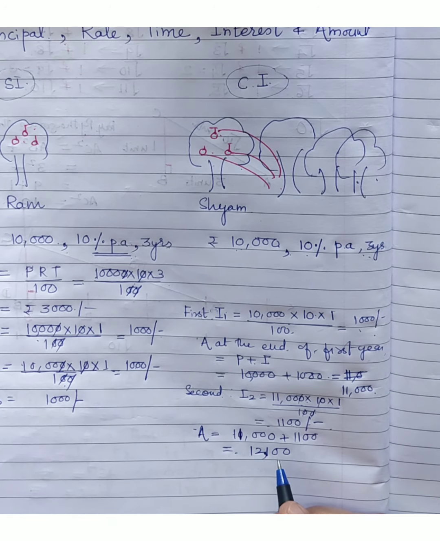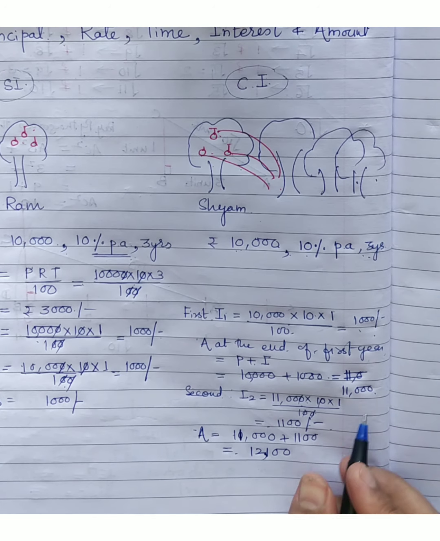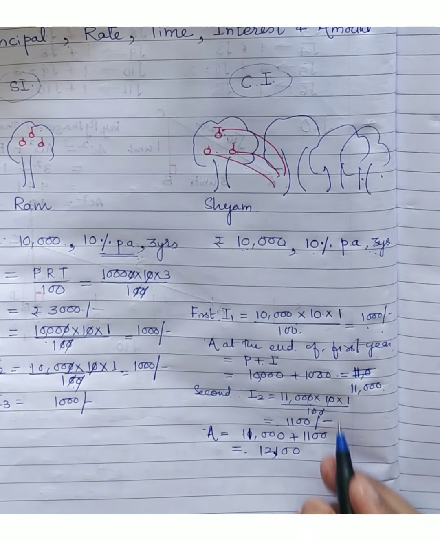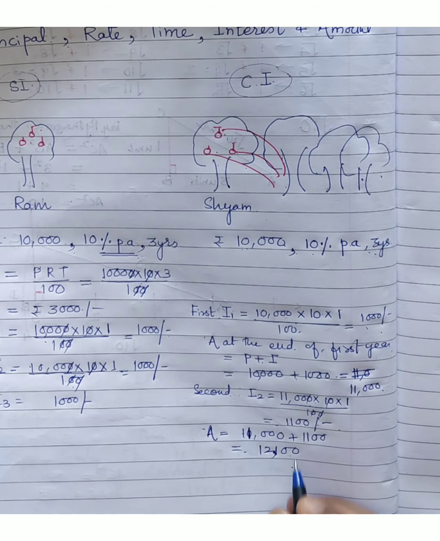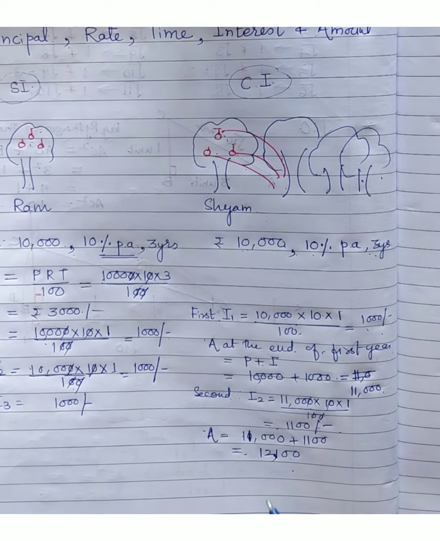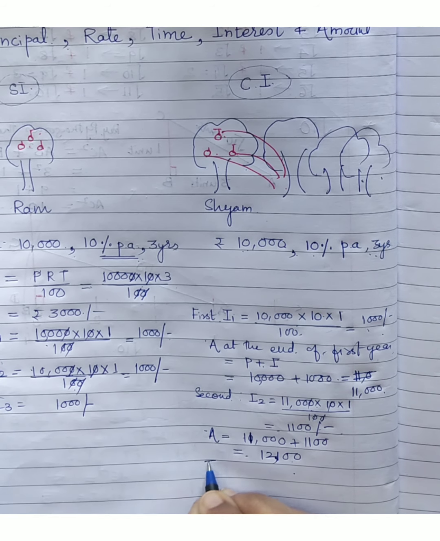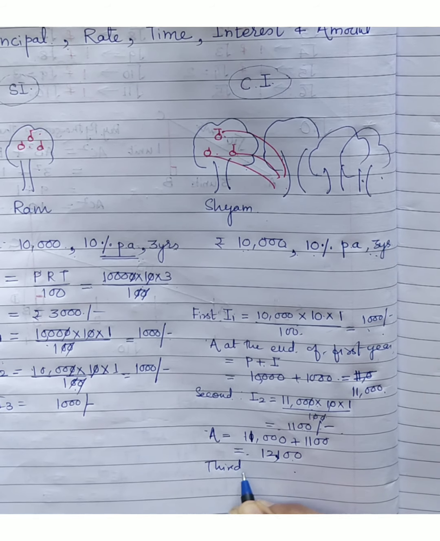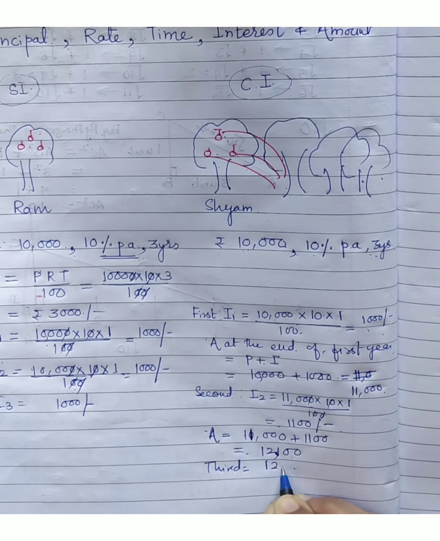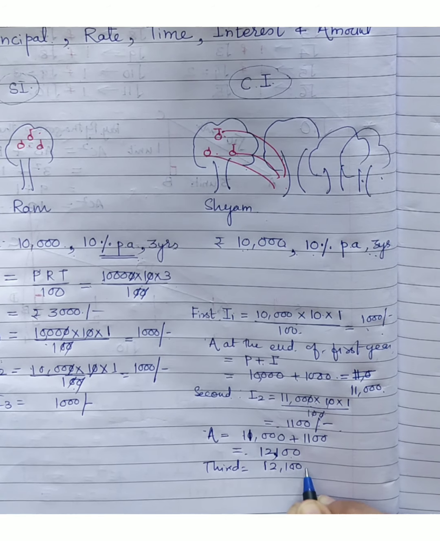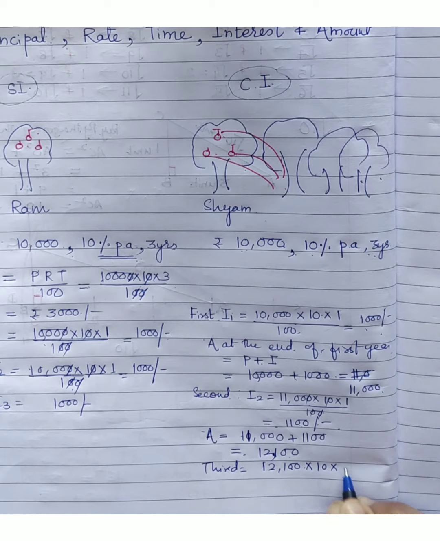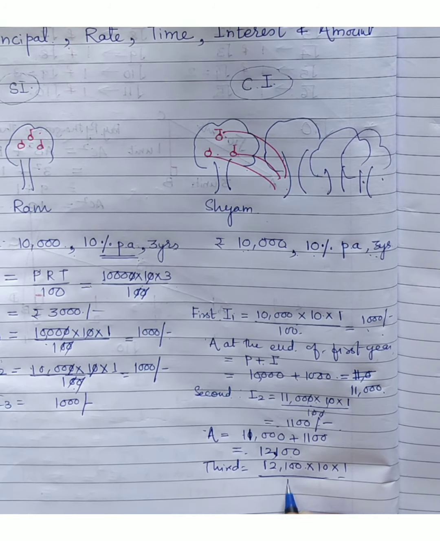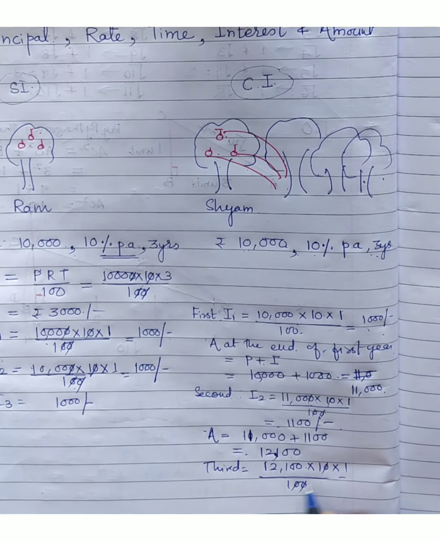This 12,100 will be working as the principal for the next year. And now you just see how much is the interest obtained here at the end of third year. It will be 12,100 into 10 into 1 upon 100.